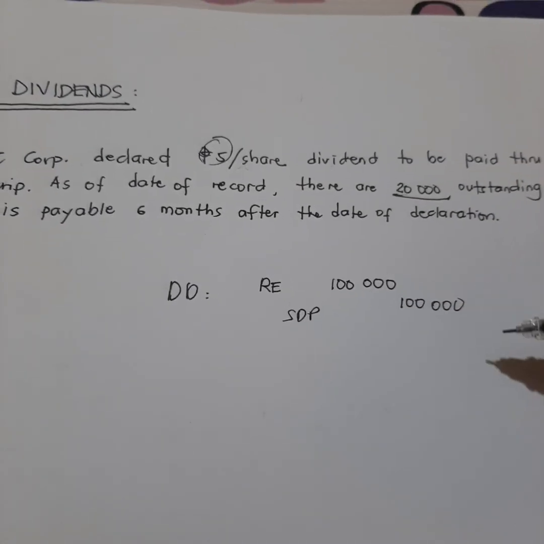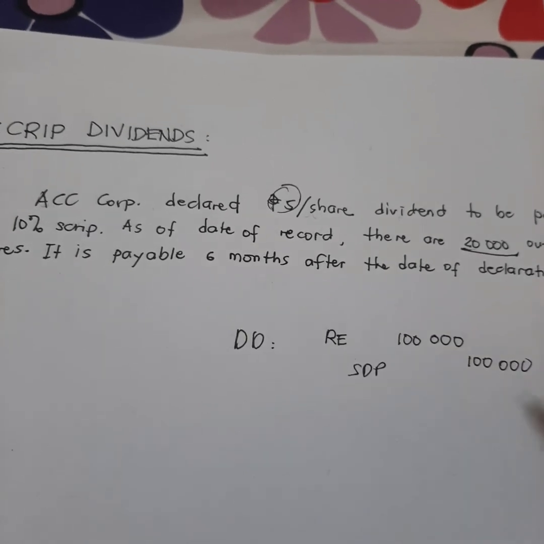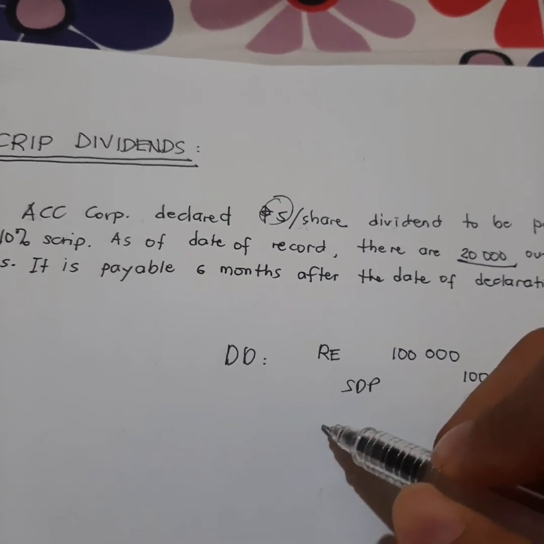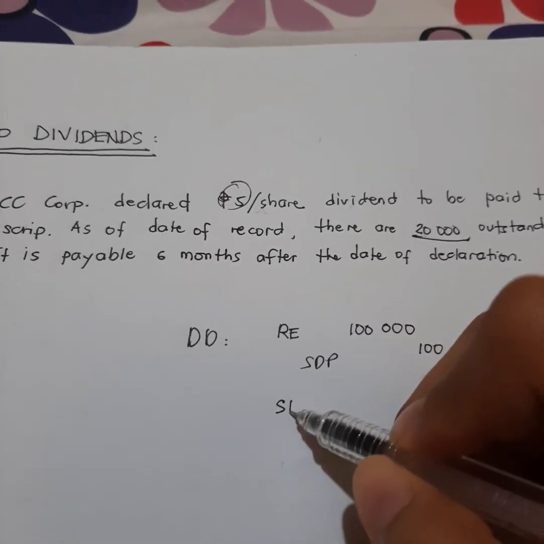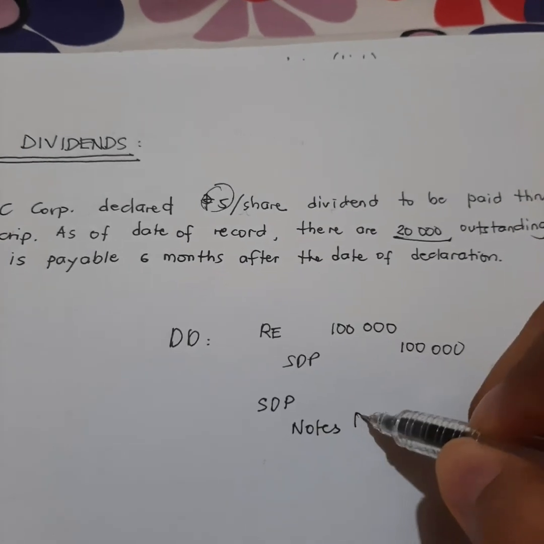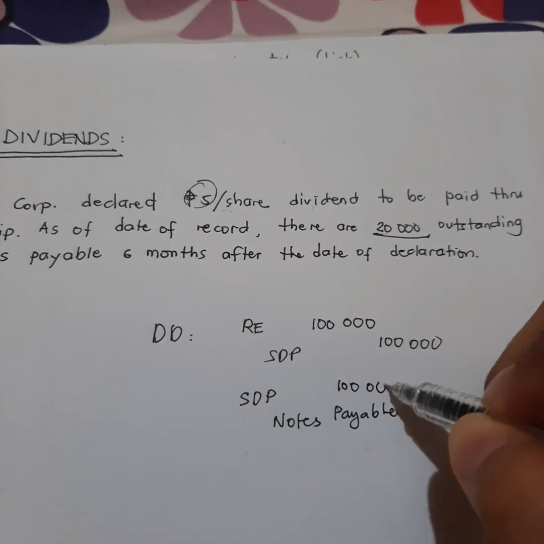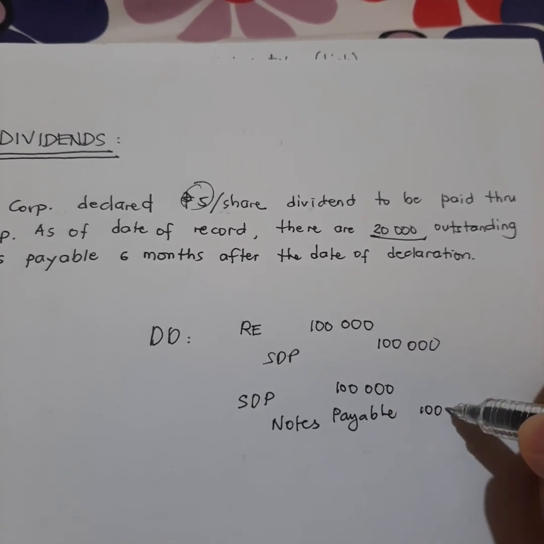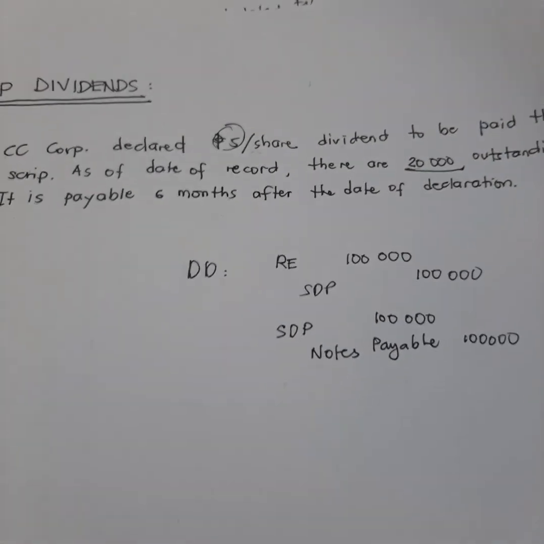So, once it's already paid, so on the date of issuance, okay, kung in-issue na siya, scrip dividends payable, credit notes payable, or yung iba kasi hindi na dumadaan sa part na to. So, pwede rin naman na hindi na dumaan sa part na to kasi scrip dividends payable is already a notes payable, no? So, pwede na tayong hindi dumaan dyan.